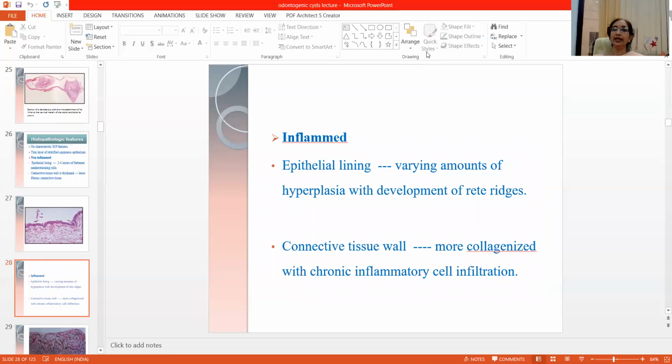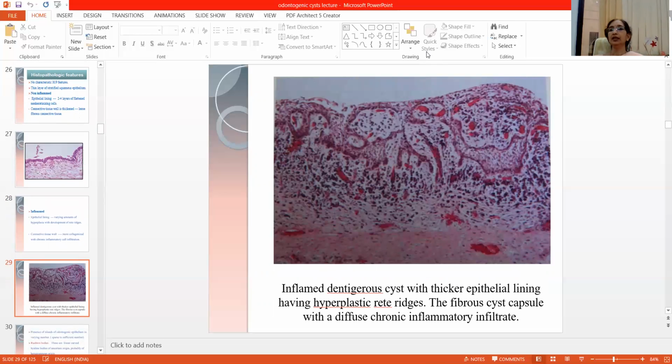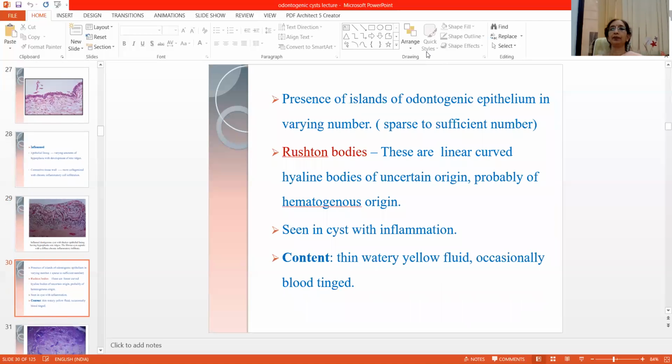When the cyst is inflamed, then this epithelial lining shows varying amounts of hyperplasia with the development of rete ridges. And the connective tissue capsule shows chronic inflammatory cell infiltration. Now here you can appreciate the inflamed dentigerous cyst with the hyperplastic stratified squamous epithelial lining and the fibrous connective tissue capsule with the dense chronic inflammatory cell infiltrate.